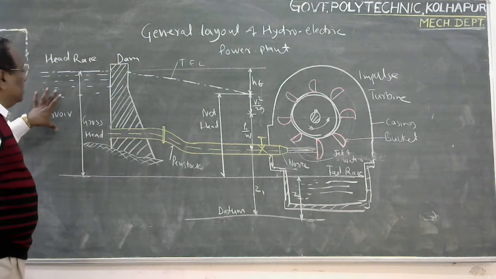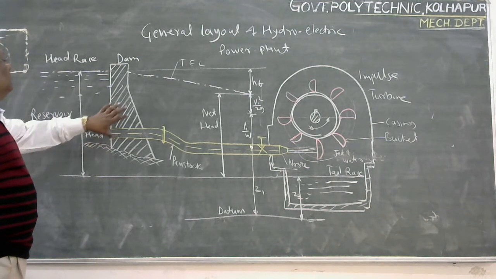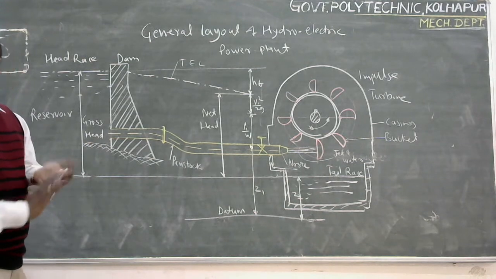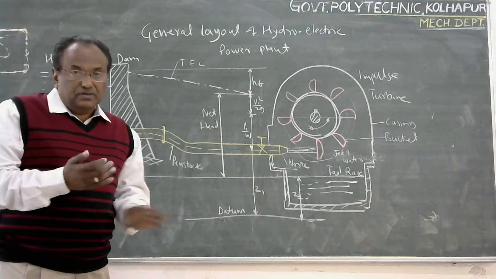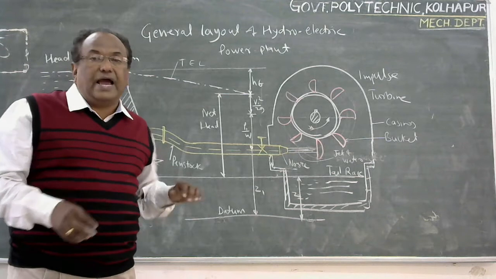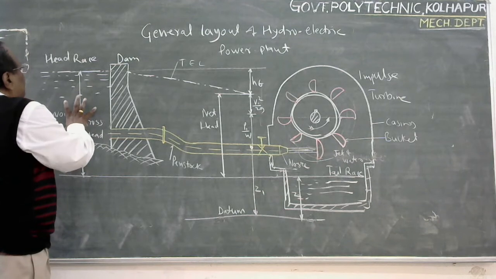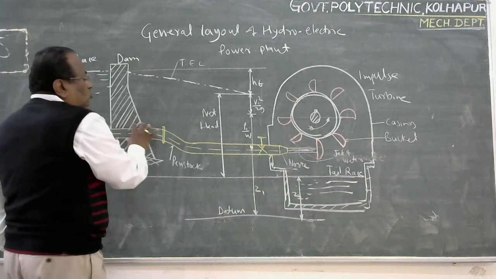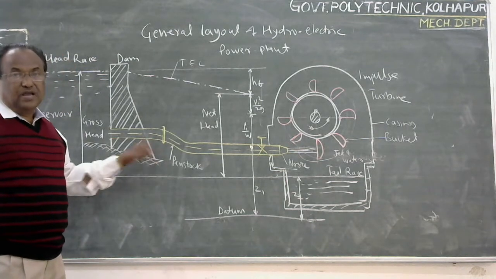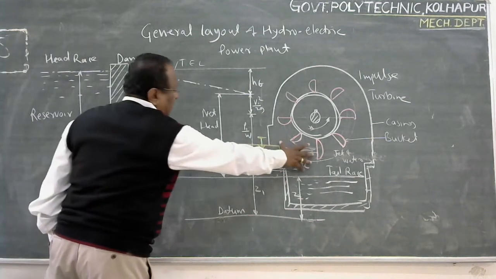First, there is a reservoir or storage of the water, which is done by constructing a dam across a river, so that a large quantity of water can be stored at high level. The water thus stored in the reservoir is brought to the turbine through a pipe which is called a penstock. Penstock is a pipe which carries water from the reservoir to the turbine.